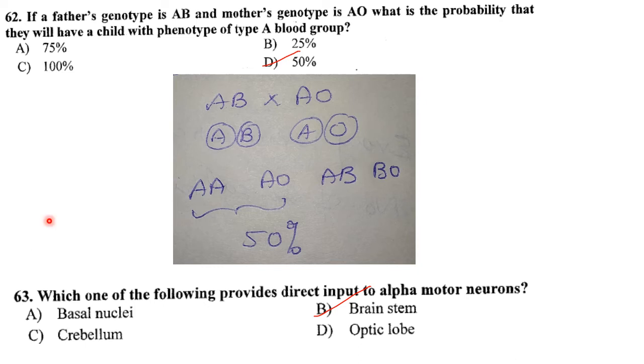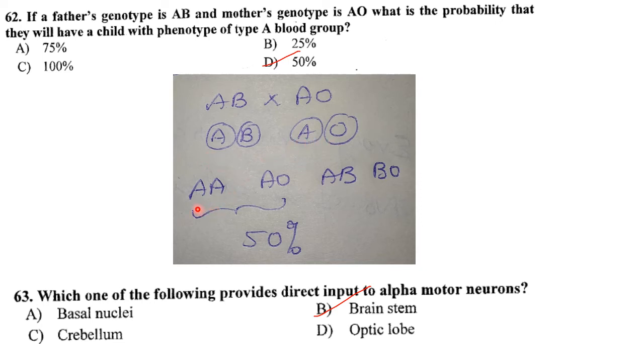Then if the father's genotype is AB and mother's is AO, what is the probability that they will have a child with the phenotype A blood group? So father's genotype is AB and mother is AO, and these are the gametes formed after meiosis. So A, B, capital A, O.